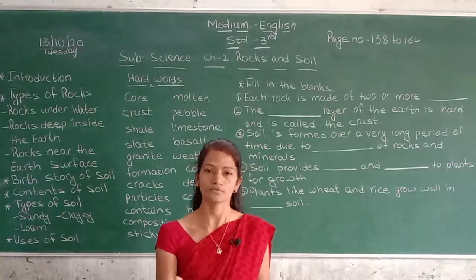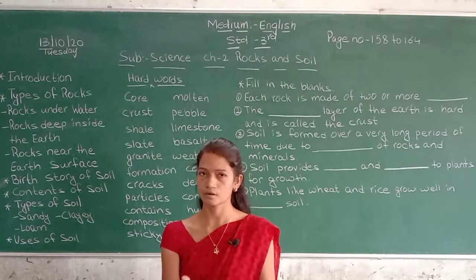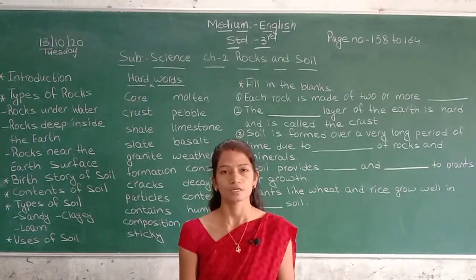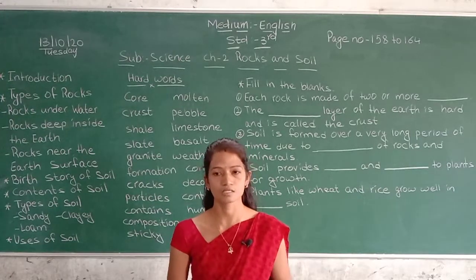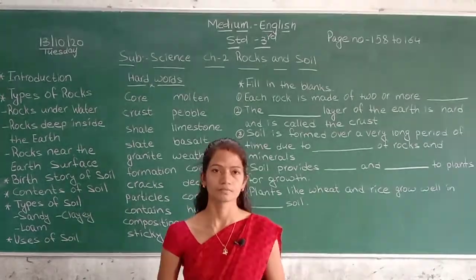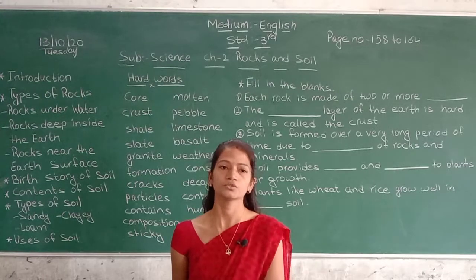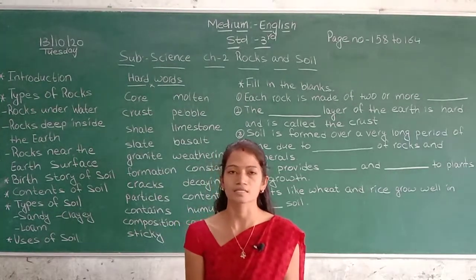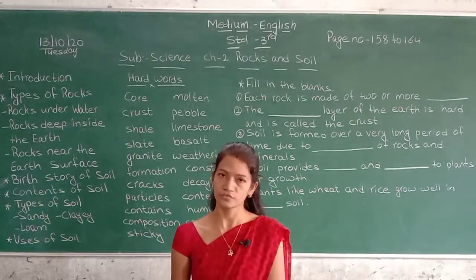So how is it formed? There are hard rocks on the surface of the earth. Then the sun's rays heat up these rocks. Then rain and wind cool them down. After that they develop cracks due to constant heating and cooling. Then the cracks get bigger and bigger.